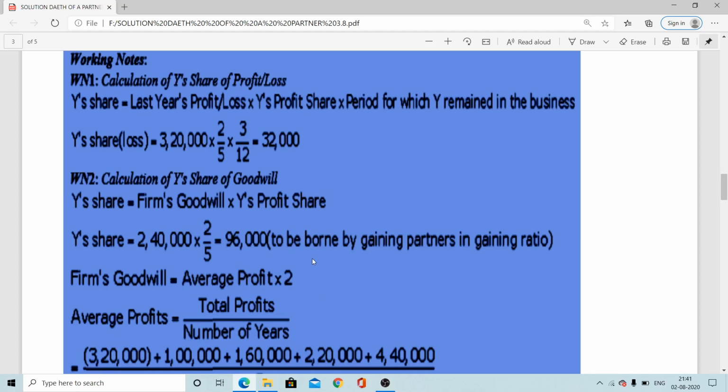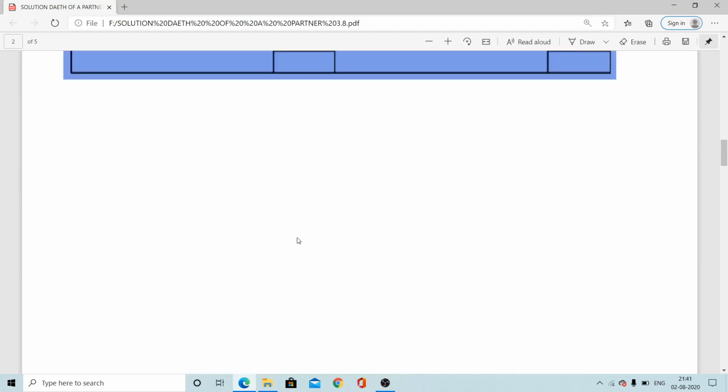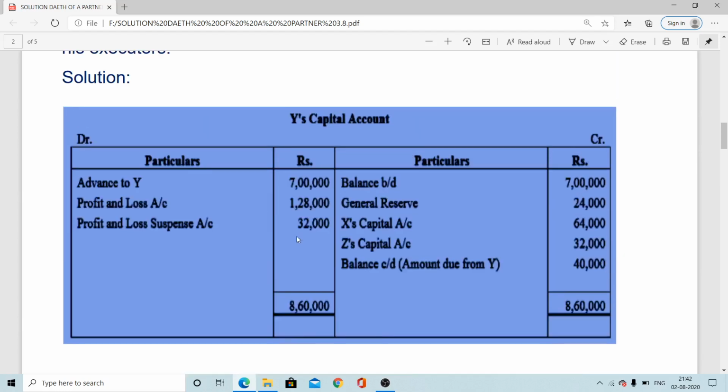So therefore, regarding the goodwill, here will be the entry: X's capital account 64,000, Z's capital 32,000, to Y's capital 96,000. So this is the treatment of goodwill. This is the treatment of share of profit, and this is being considered here. That is Y's capital account.